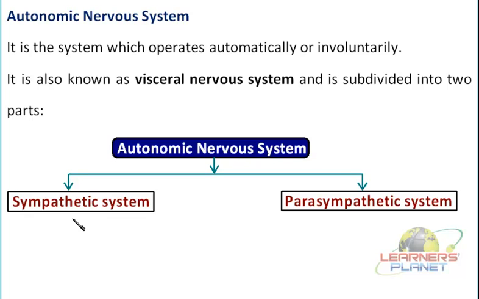Further bringing it down is the function of the parasympathetic system. So the sympathetic and parasympathetic systems work together, and they help in maintaining the balance and the rate of a particular function.